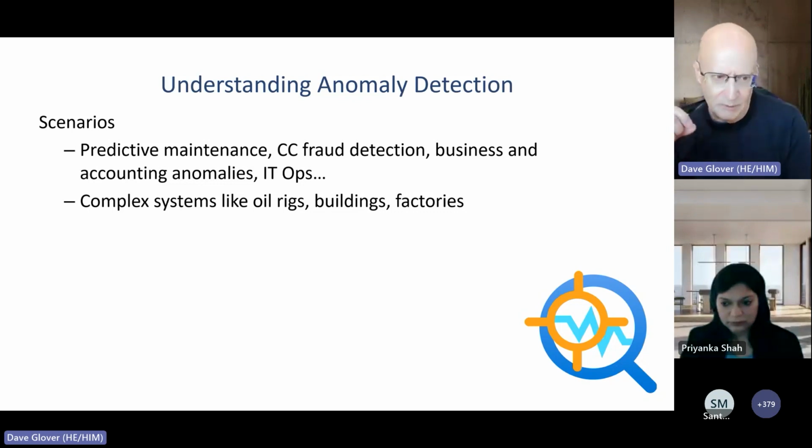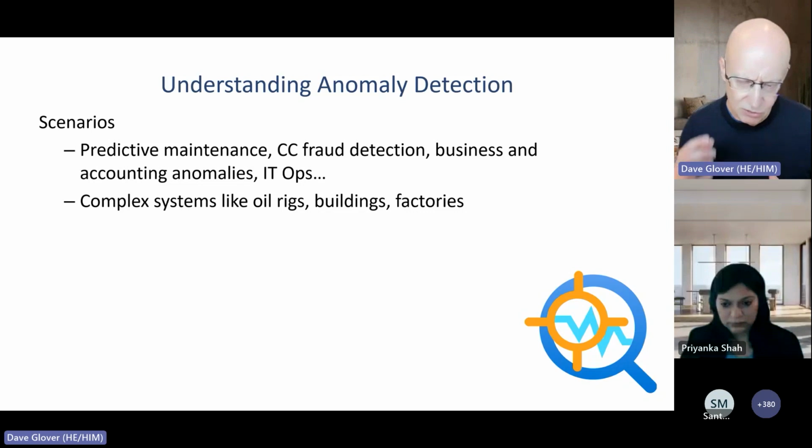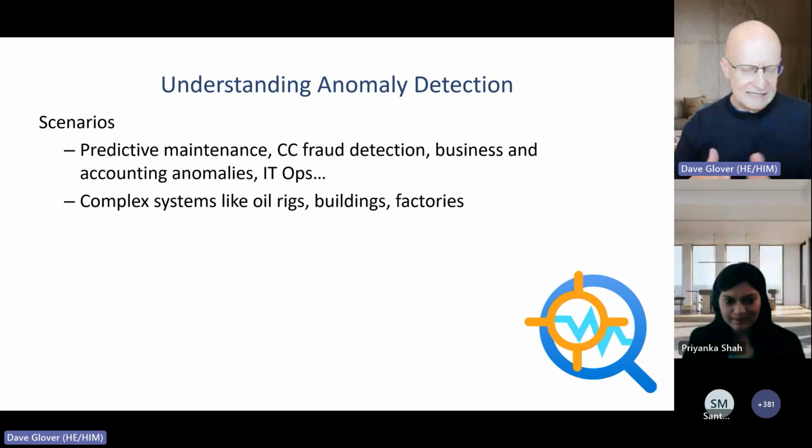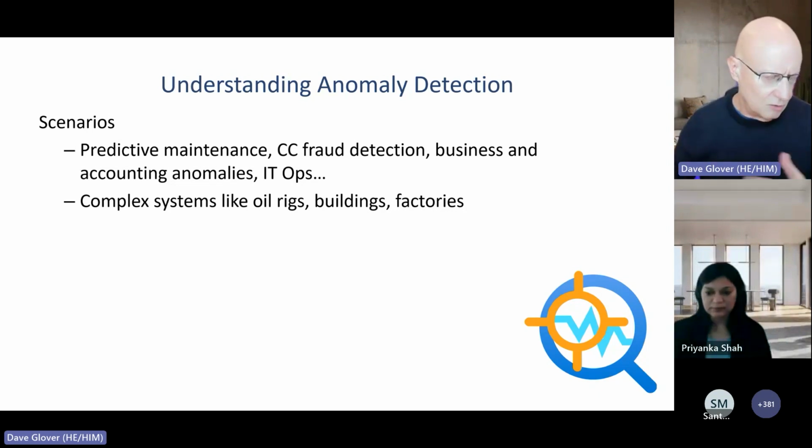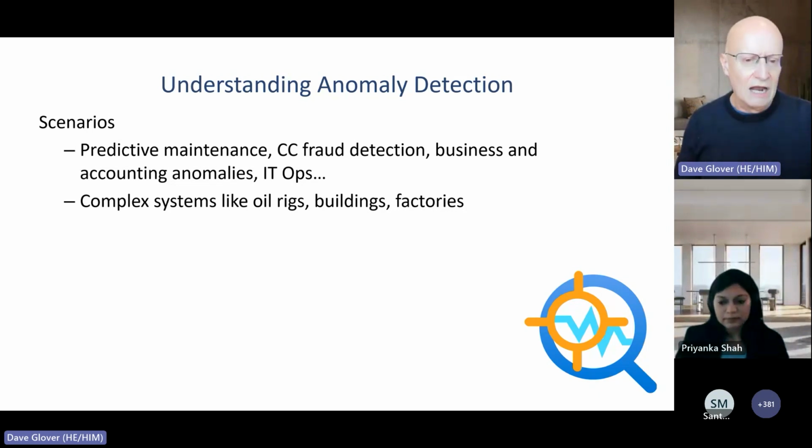And one that's very popular is looking at business and accounting anomalies, or metrics. For example, you might feed your current sales figures into anomaly detection and find out whether something across your business is out of whack, or whether your revenues or returns are not what you're expecting.